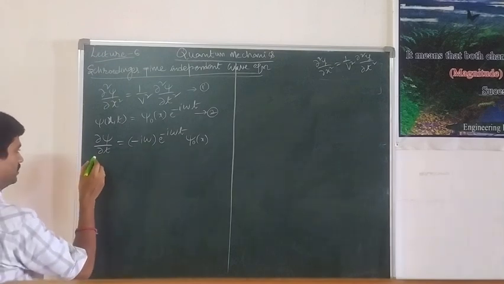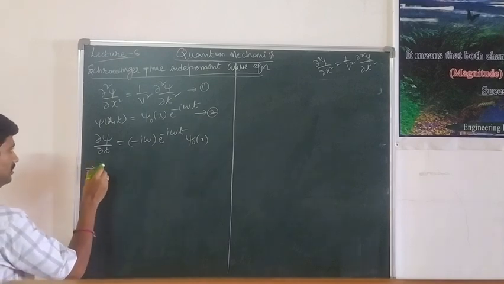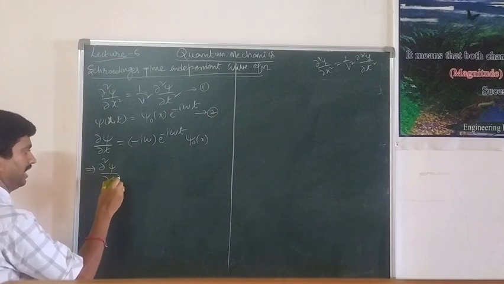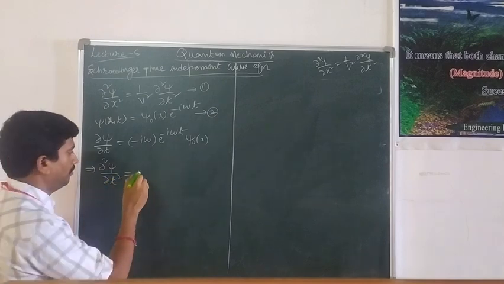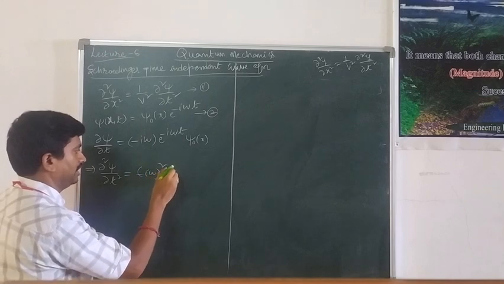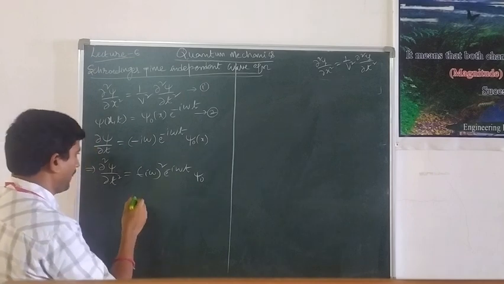From this equation, again differentiating, dou square psi by dou t square is equal to minus i omega whole square e power minus i omega t into psi naught.